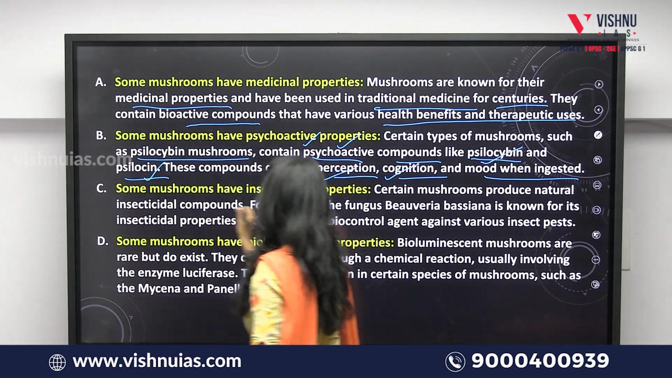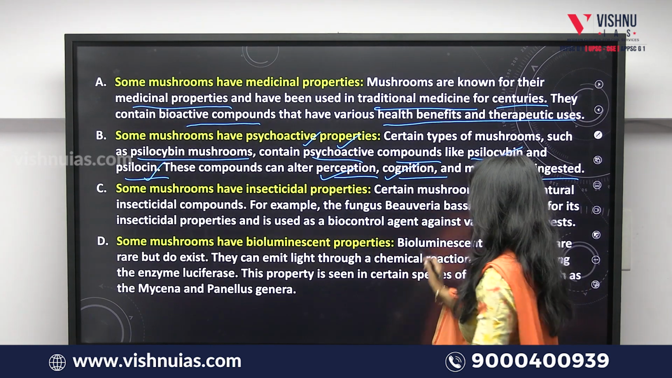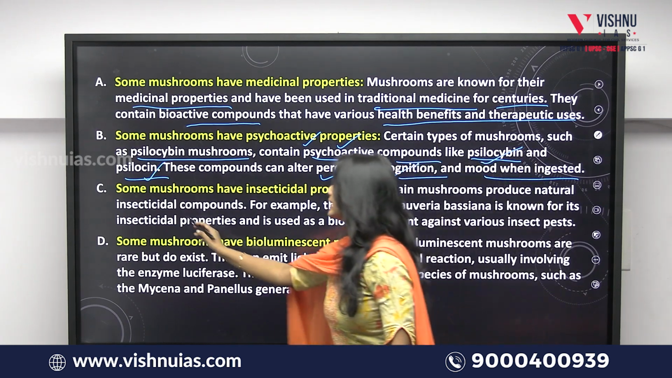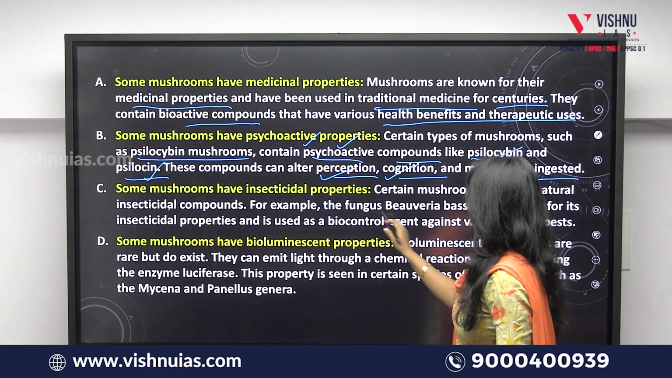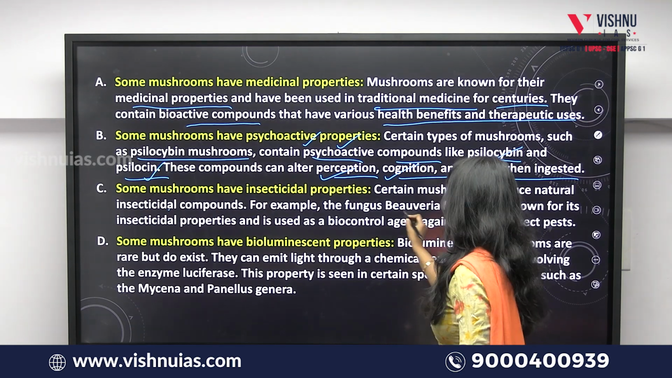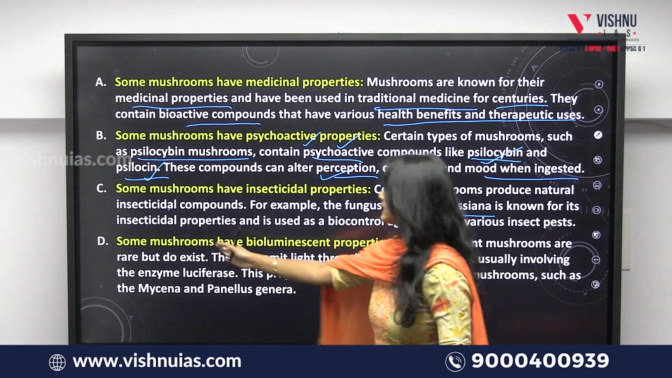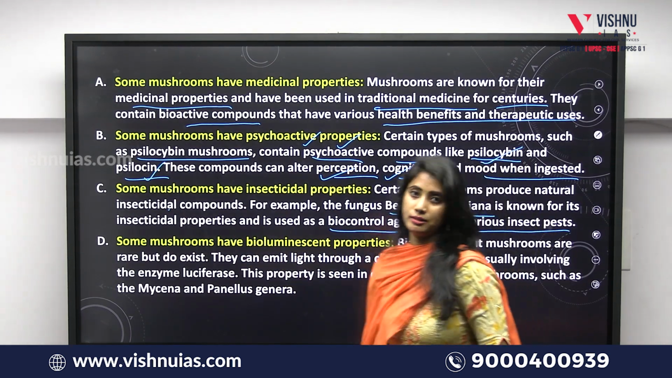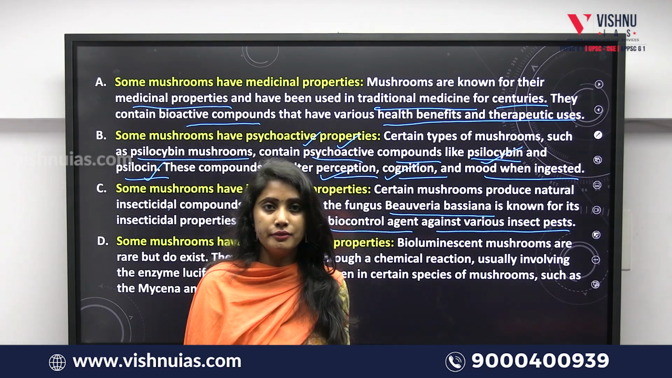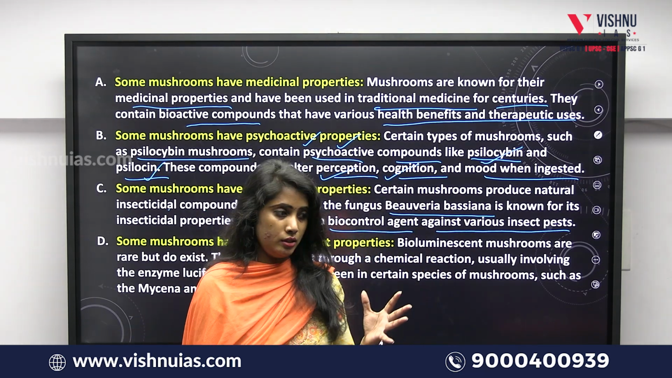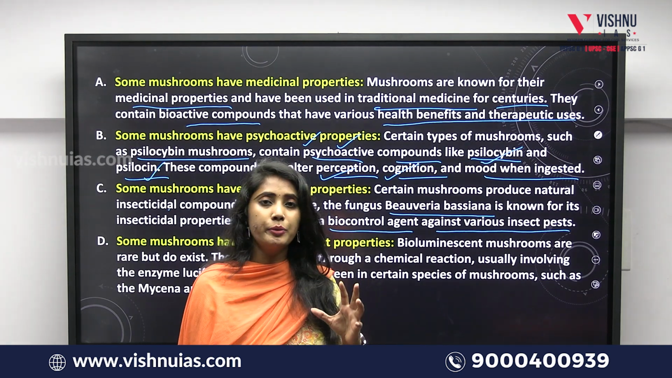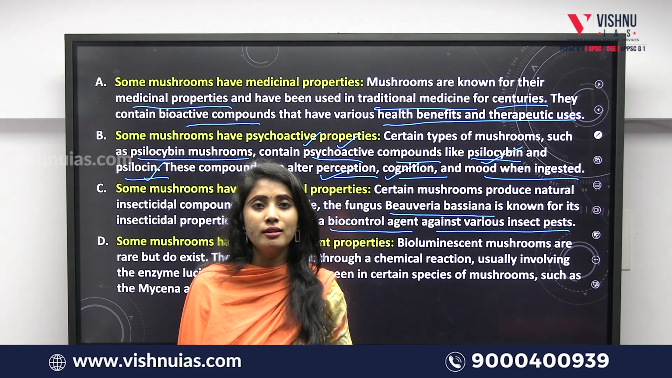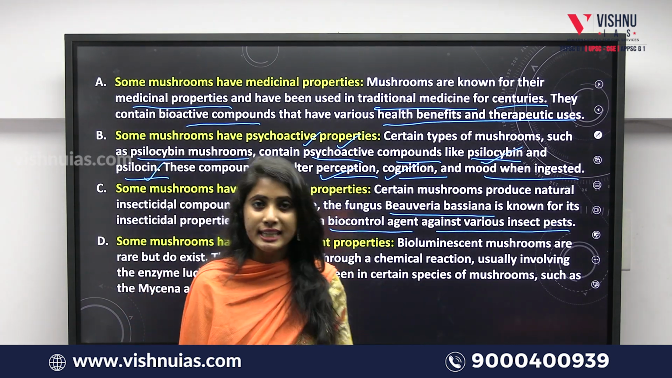Now third statement, some mushrooms have insecticidal properties. We'll see whether this is true or false. Certain mushrooms produce natural insecticidal compounds. For example, the fungus Beauveria bassiana is known for its insecticidal properties and is used as a biocontrol agent against various insect pests. Insecticides are those chemicals that are capable of killing insects. Yes, some mushrooms have the properties of insecticides.